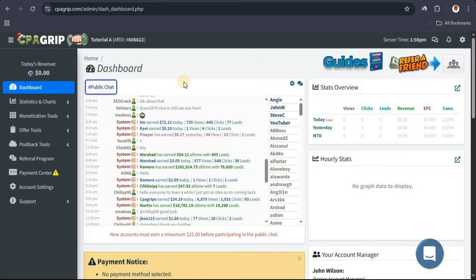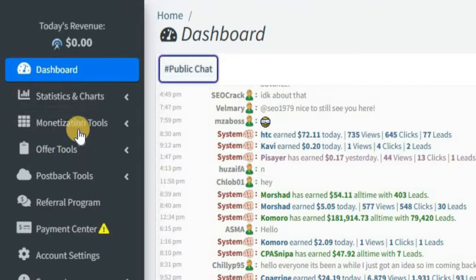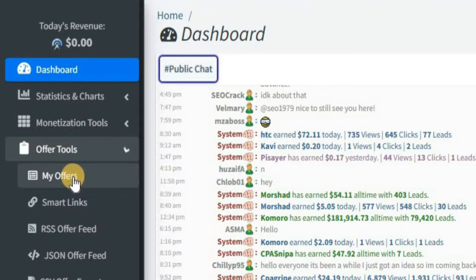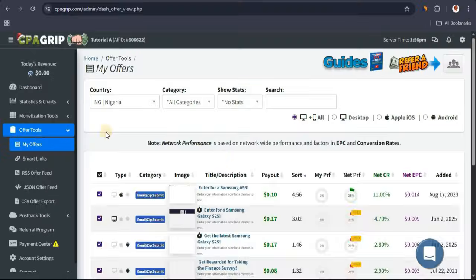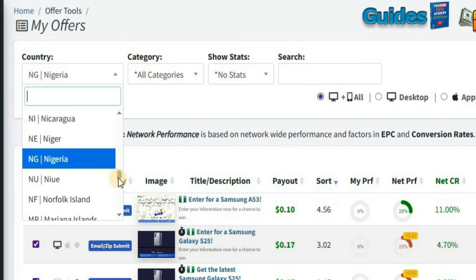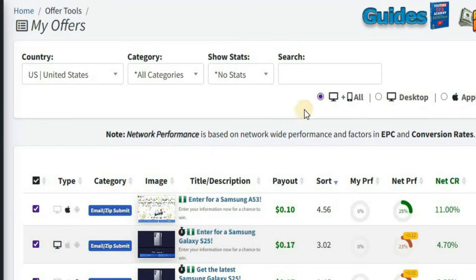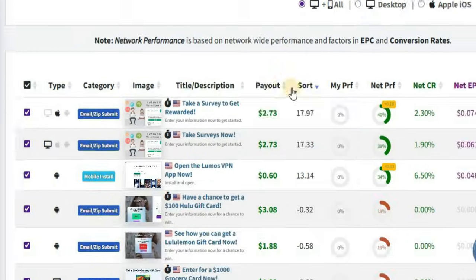Okay, now once you sign up for your account, the next thing you want to do is to go ahead and select an offer you want to promote. Now I'm going to show you exactly what to look for when it comes to choosing an offer. Okay, so simply come over here and click on offer tools and click on my offers. Okay, and once you click on that, you want to click on the drop down arrow and set this on the United States.